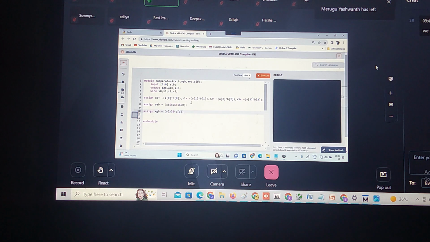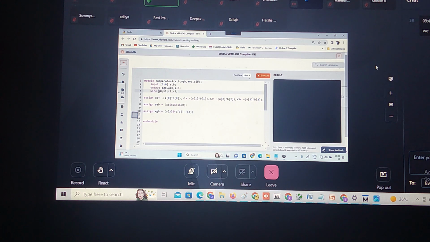Next, this is x of x3. No, x3 it is, since I'm not declaring this as a vector. If I'm declaring this as x[3:0], then I should write x of 0, x of 1. Okay, let me write, no problem.